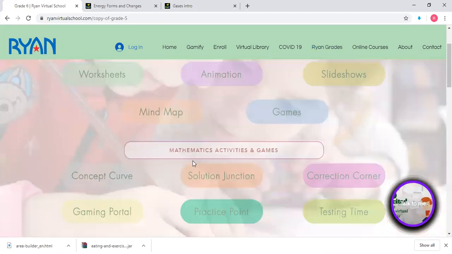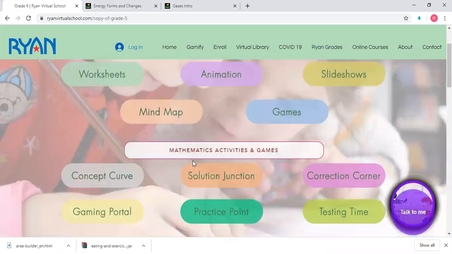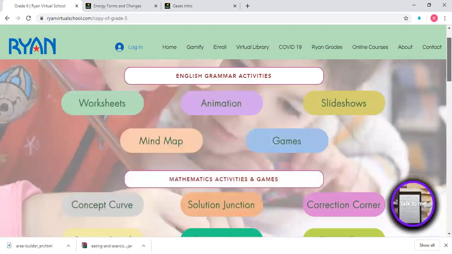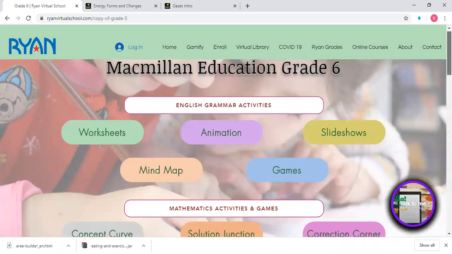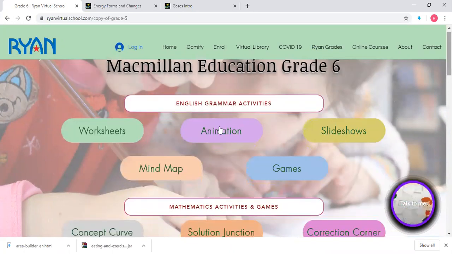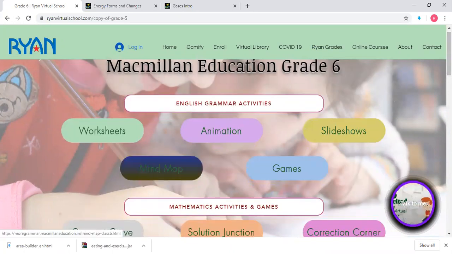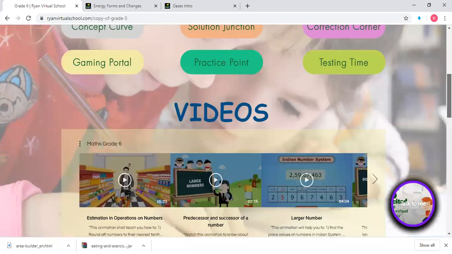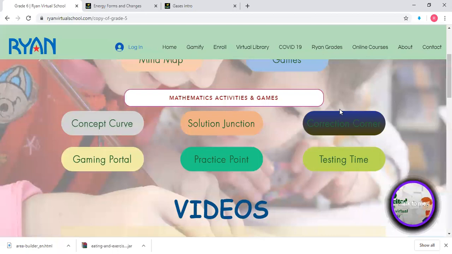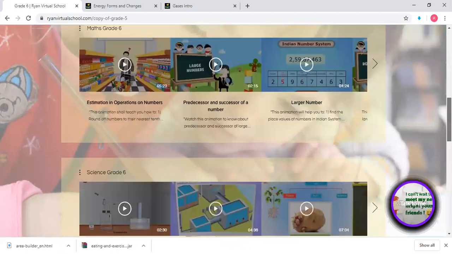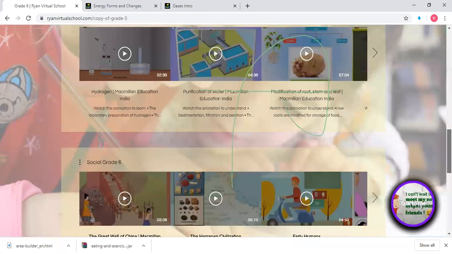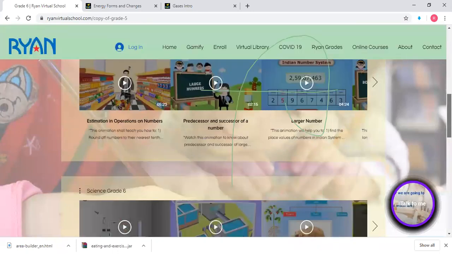if you select 6th standard, you can see the games and animations, slideshows, etc. for your grade. It's by Macmillan, one of the leading textbooks of India. They're providing CBSE text for so many schools. So you can see worksheets, animations, slideshows, mind map, games. And for English and for mathematics also, you can see so many solution junction, correction corner. If you click at any gaming portal, games will pop up and you can play games. And you can see videos for different grades and subjects, science, social, maths, etc. So this is about our website.